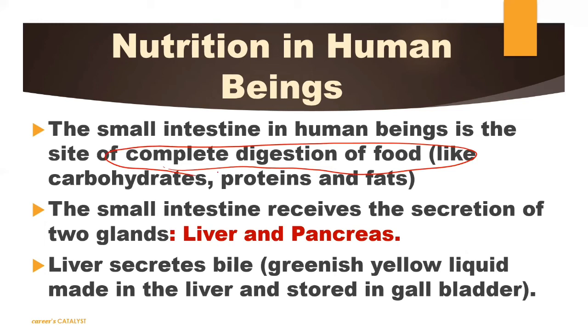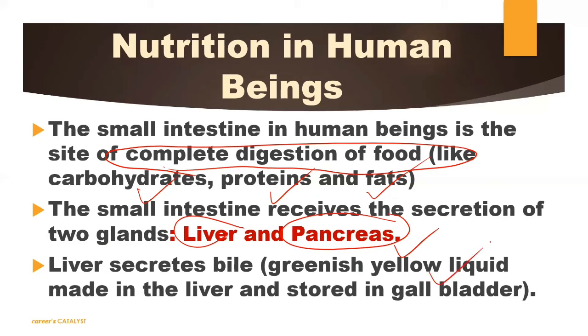क्या digest करना है? Obviously food में क्या है? Carbohydrates, fats and proteins. Only we need to digest these three. So the small intestine receives the secretion of दो glands जो हमने already पढ़ लिया है, liver and pancreas. The liver and pancreas secrete their enzymes, their chemicals, biocatalysts, whatever you want to say, in the small intestine directly. So liver और pancreas जो है वो इन सारा secretion को कहाँ पे डालते हैं? Small intestine में.